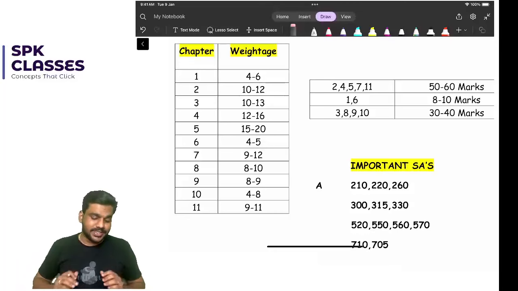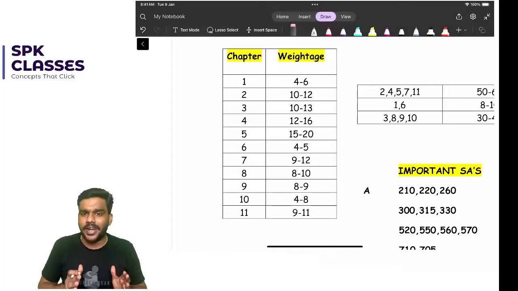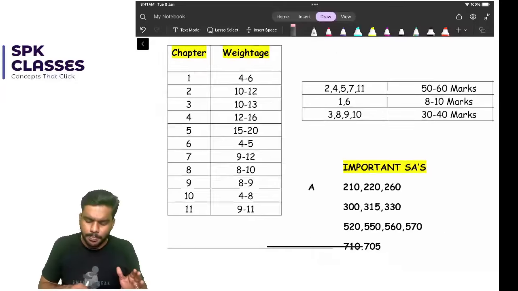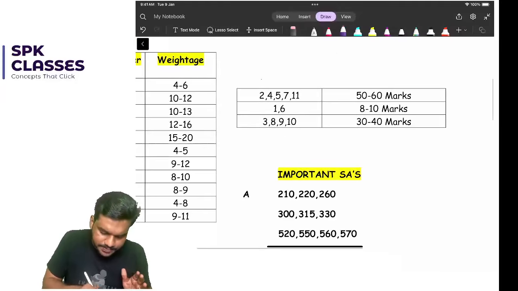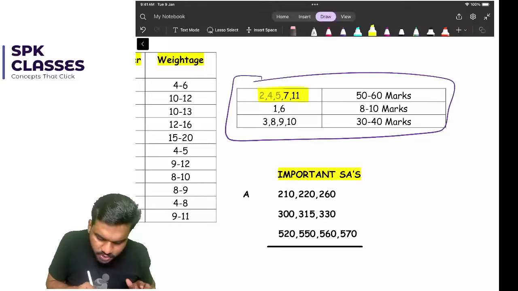So let's discuss. This is the weightage of each chapter. I guess you already know the weightage of each and every chapter. From this chapter weightage, I have prepared a small list. Please make sure you are comfortable with these 5 chapters.